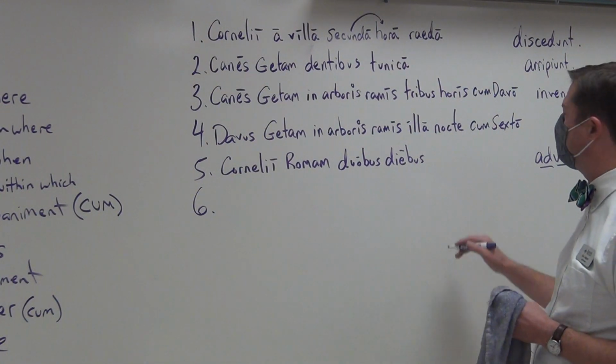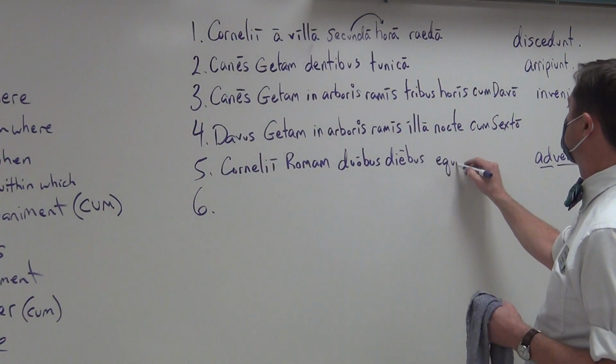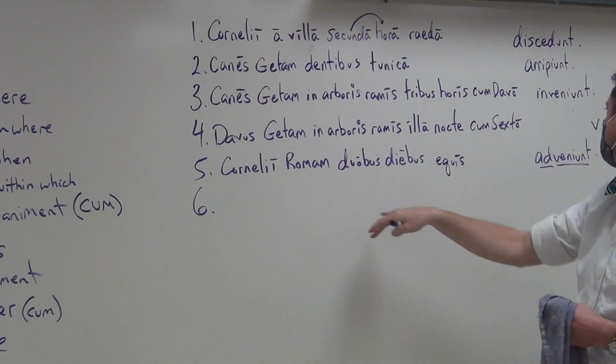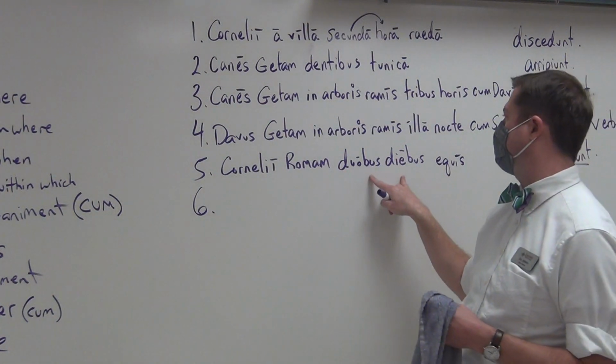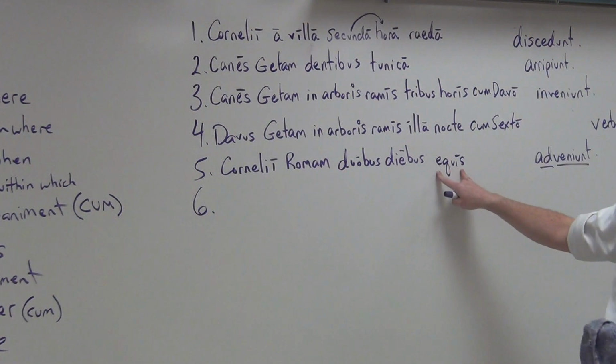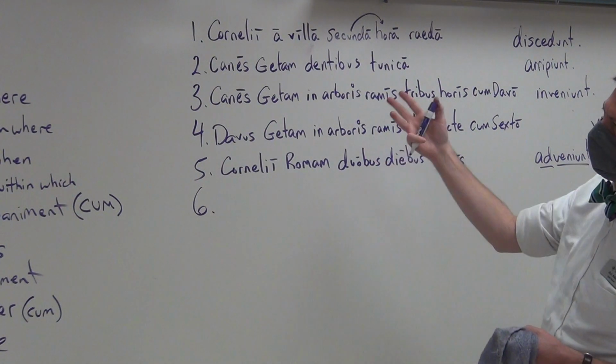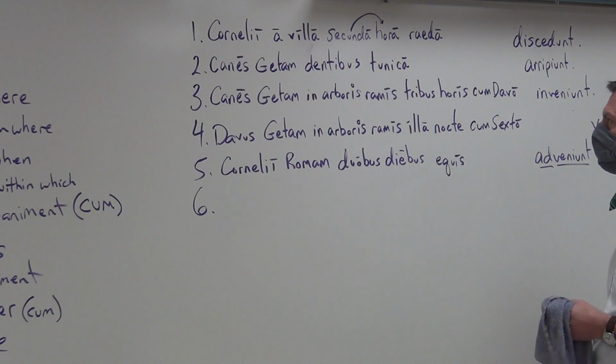The carriage crashes out in the ditch. Equis. So, the Cornelians arrive to Rome in 2 days by horses, or on horses you could have. Remember, by, with, because of, from, in, on, at.